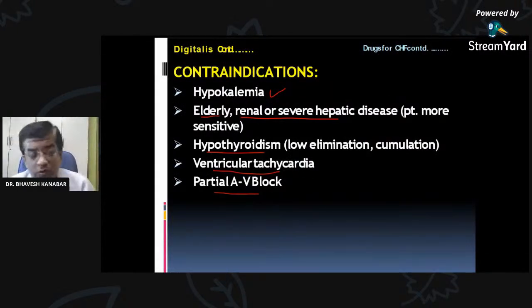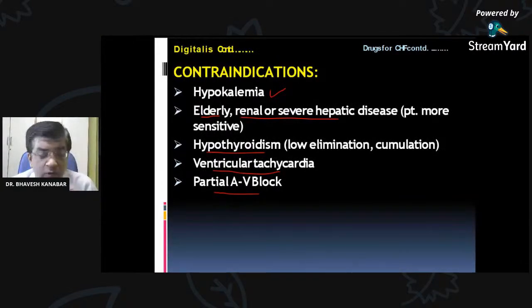Okay, while you are preparing this, let me ask the questions. Write down the mechanism of action of digoxin in the chat box. What is the mechanism of action of digoxin?